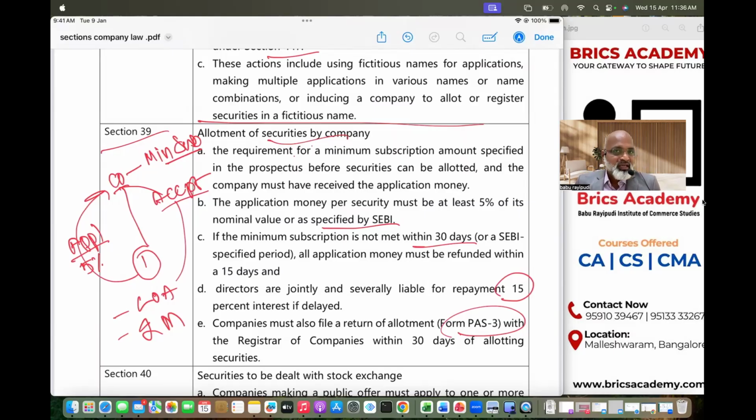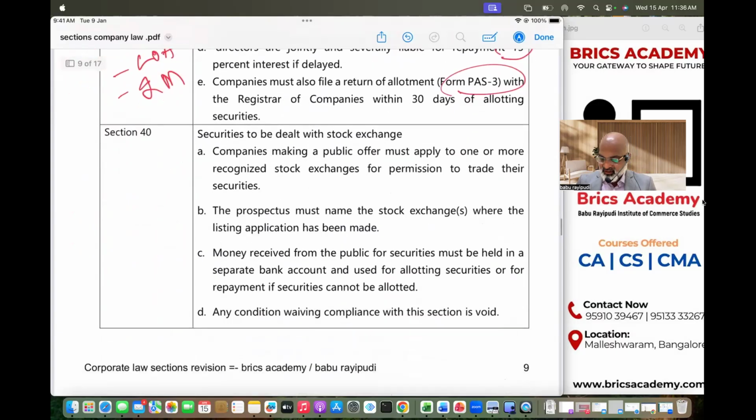And thereafter, if you have allotted securities, then you have to file returns of allotment, details of allotment, in PAS 3. That is the formal form that has to be filed by the company. So the last section for today's class: securities to be dealt in stock exchange.